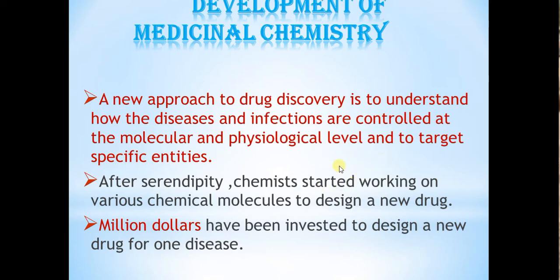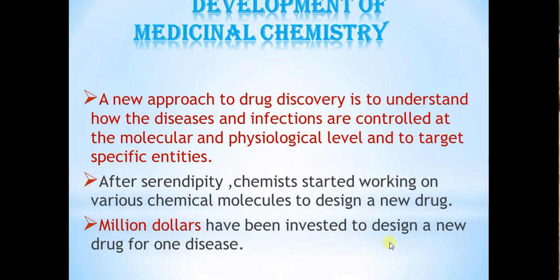Next, after serendipity, chemists started working on various chemical molecules to design a new drug. After serendipity, this term we have seen in the before slide. Serendipity means by luck. Before, in the 18th century, by luck, Alexander Fleming discovered various types of penicillins. So now the chemists have started working on various chemical molecules to design a new drug. But this era has been changed with modern drug discovery.